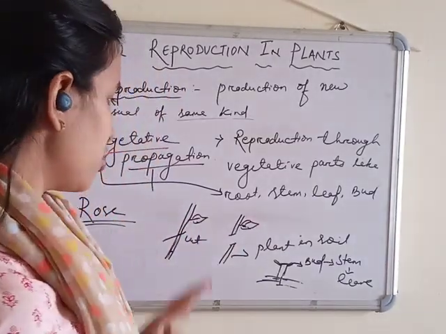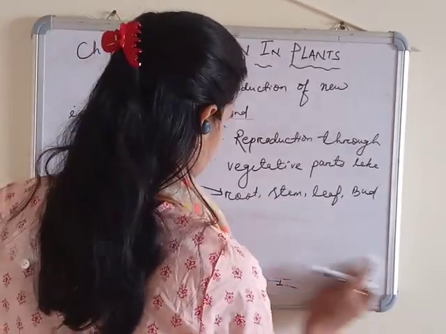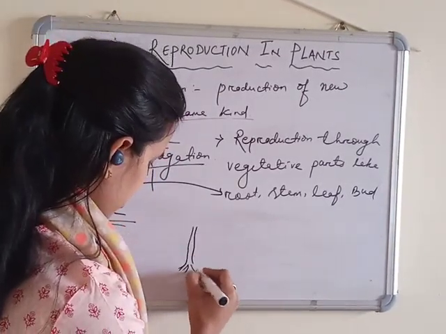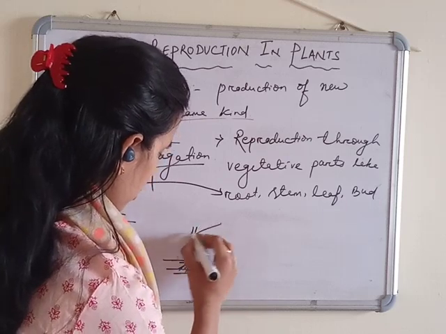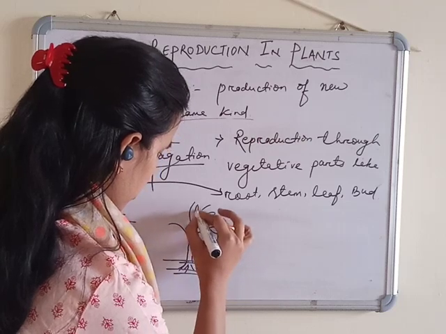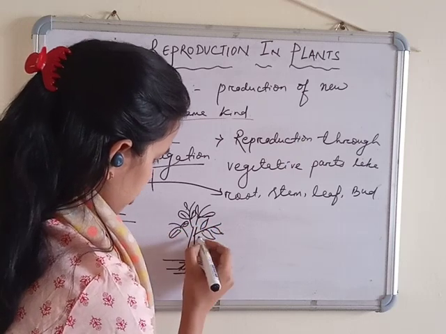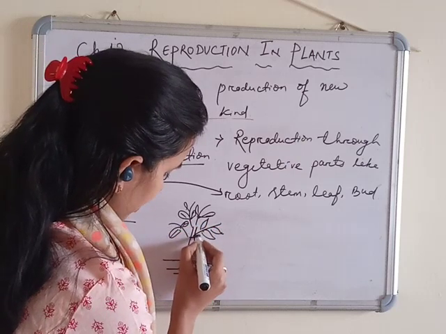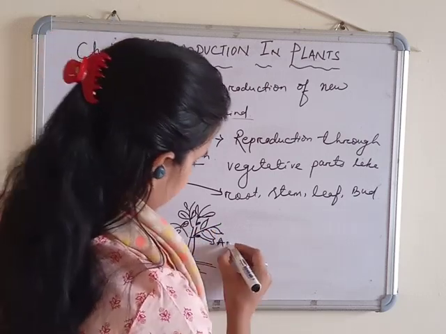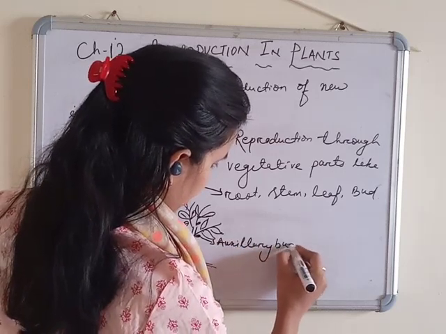So this is the stem part. Let's discuss the bud. I'll go to the leaf later on. You can see in the node of this stem the white part; this is called the axillary bud. You have read already about this.